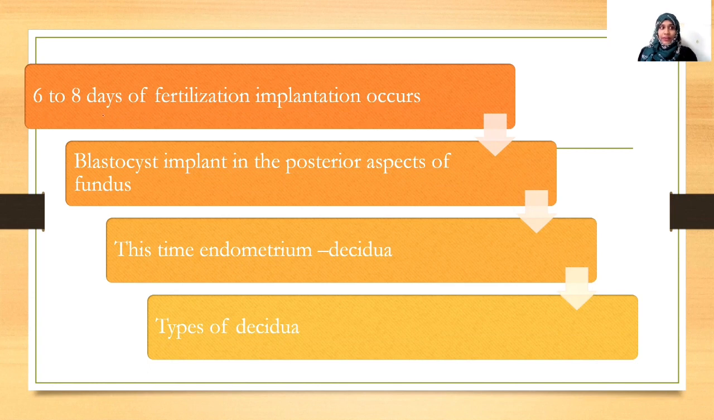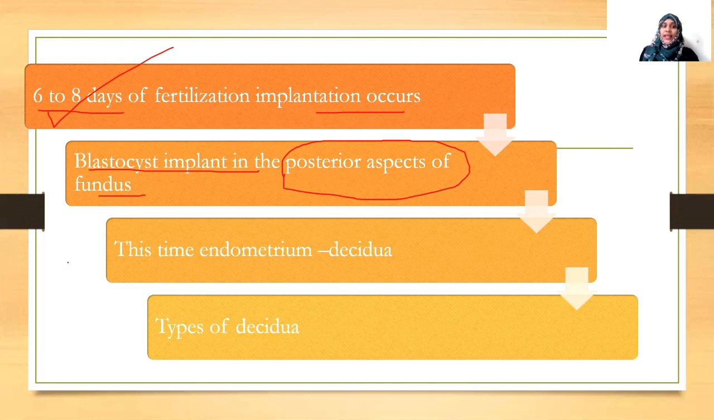So next one, you can see here, up to 6 to 8 days, the fertilized egg is getting implanted. Okay. So the fertilized egg from 6 to 8 days is getting implanted in the uterus. Okay. Next one, the blastocyst is getting implanted where? In the posterior aspect of the fundus. See, the blastocyst by 6 to 8 days is getting implanted in the posterior aspect of the fundus. Okay. Then at this time the endometrium is termed as decidua. We told before, at this time the endometrium is termed as decidua because it is prepared for receiving a fertilized ovum. And at that time the decidua is divided into 3.